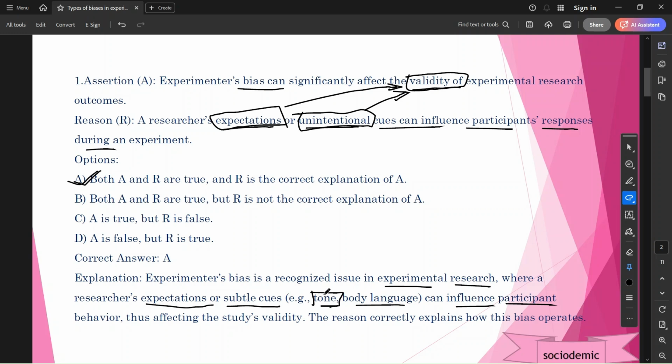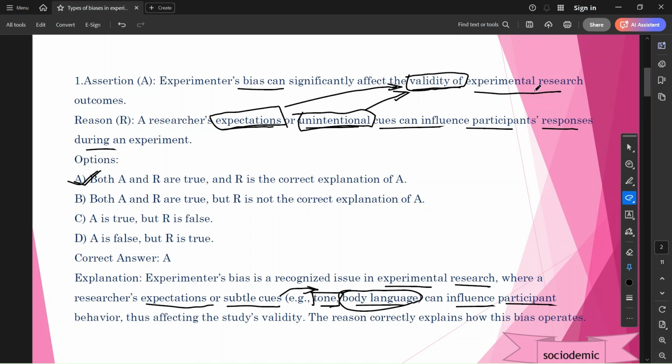Because of the tone, the outcome of the research may vary. The respondent may feel otherwise, or that depends on the researcher's body language. This body language may affect the outcome of the answers of the respondents. So these subtle cues may affect the experimental research.